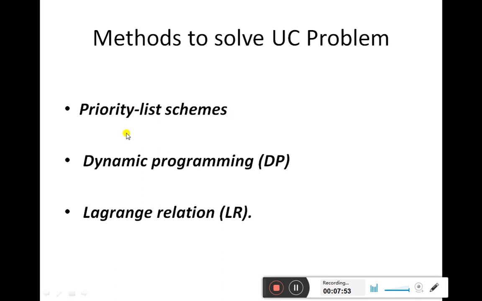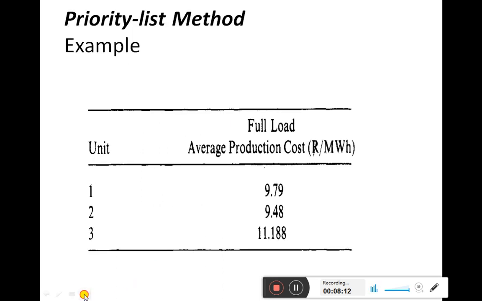Here we have listed 3 methods. First one is the priority list scheme, second one is dynamic programming, and third one is Lagrange relaxation. Among these, the first 2 are there for your study, priority list and dynamic programming. So let us see them.